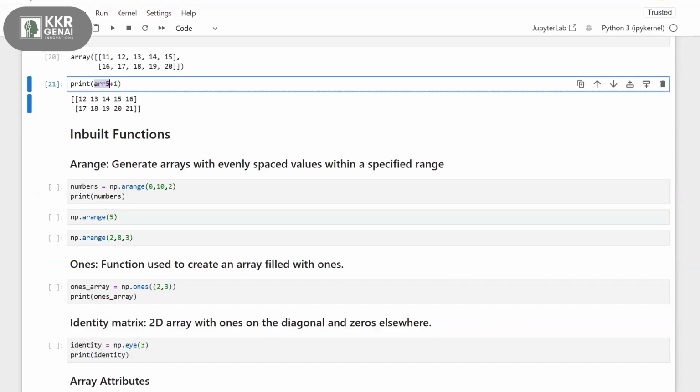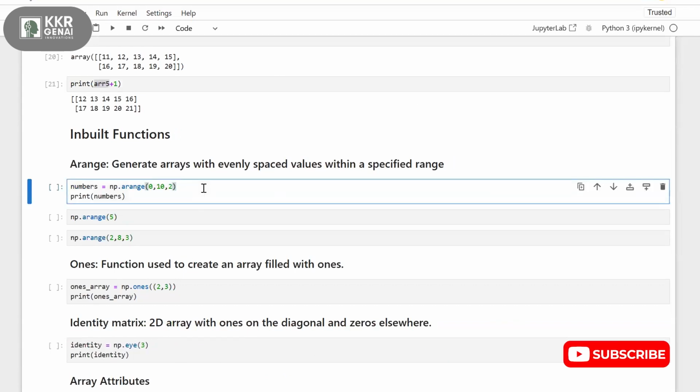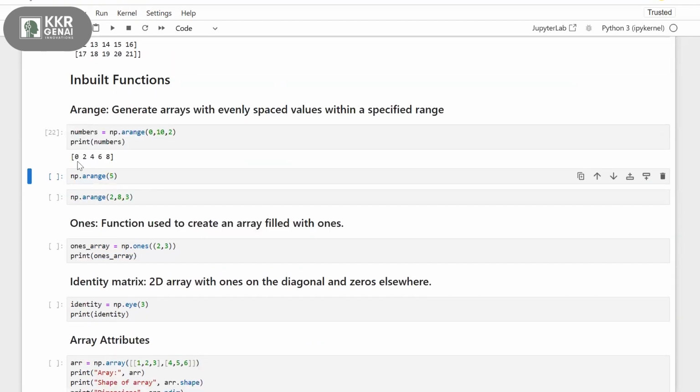Now, if you observe some inbuilt functions, there are really very useful NumPy functions that help us to create arrays in different possible ways. First, we have np.arange. It is used to create sequences. Say I'm giving np.arange of 0, comma 10, comma 2. First, let's see what's the output. The output is 0, 2, 4, 6, 8.